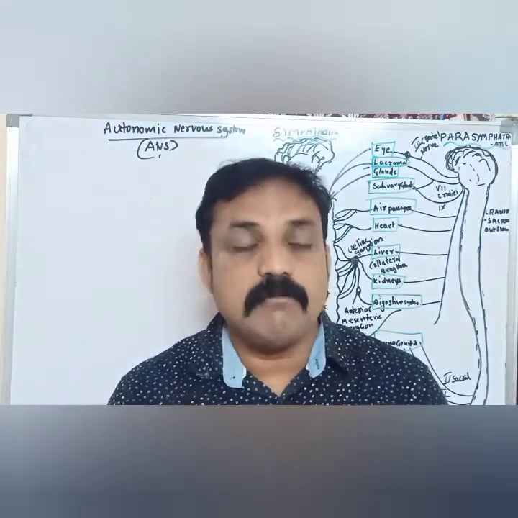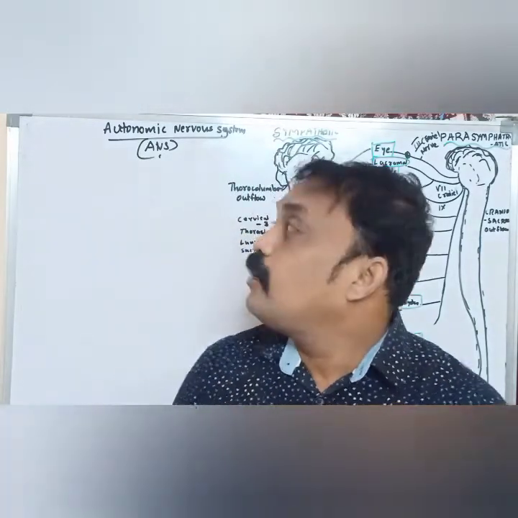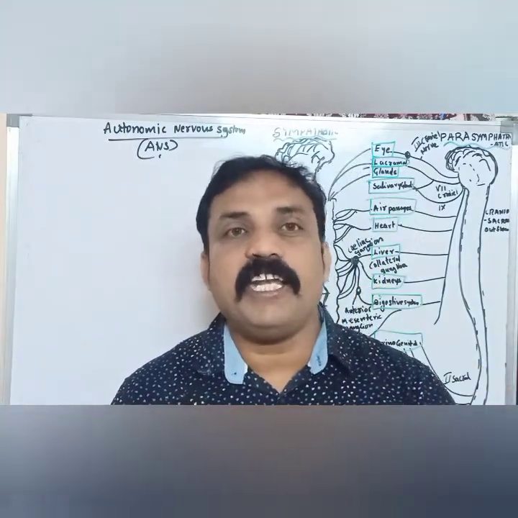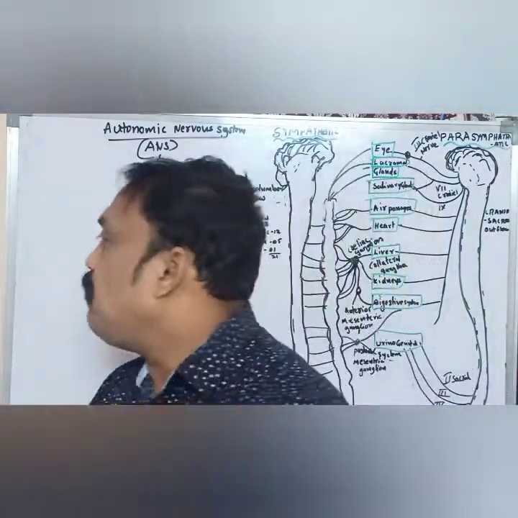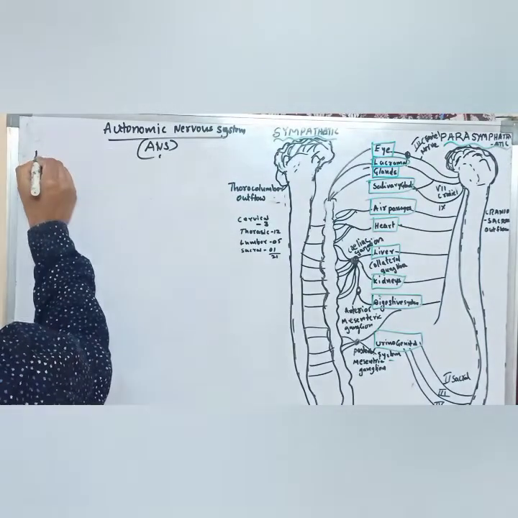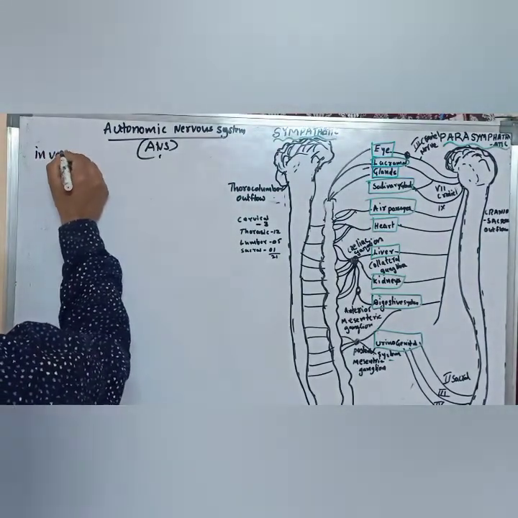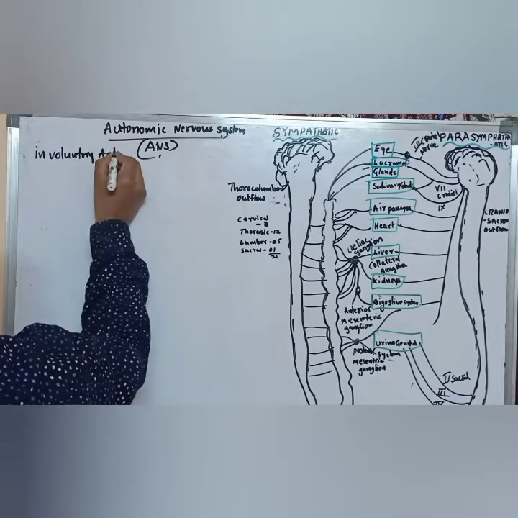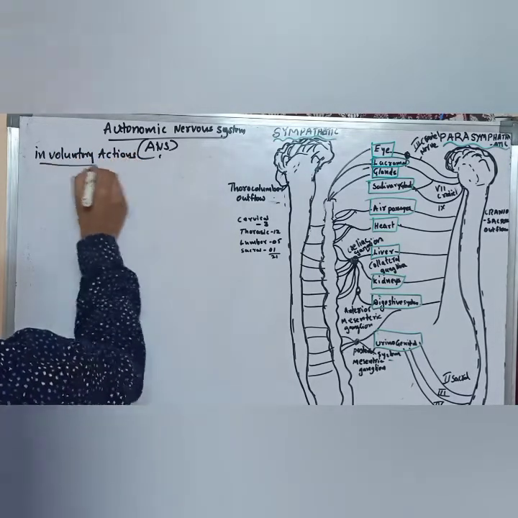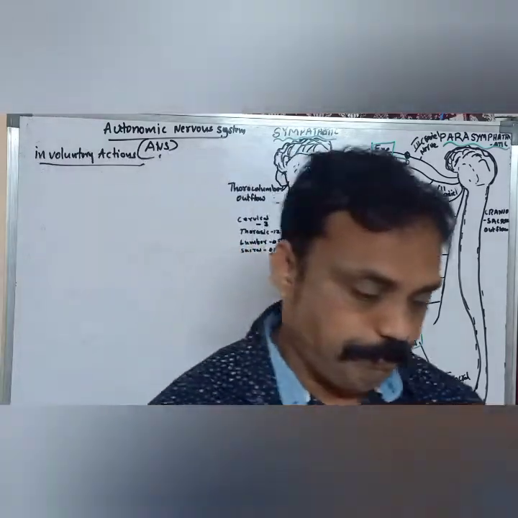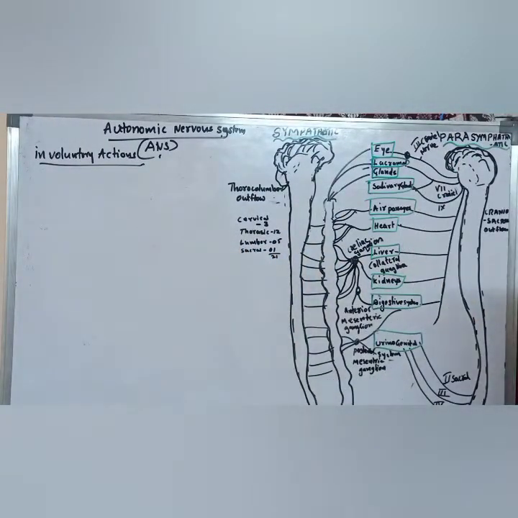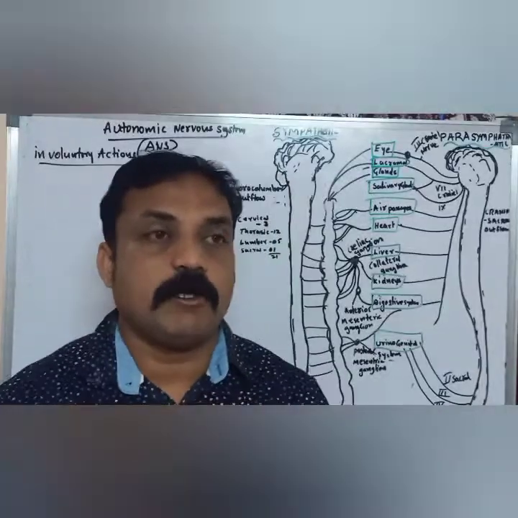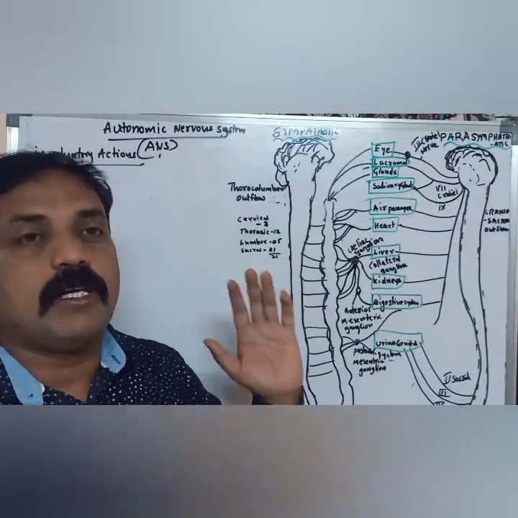That is what we call the work of the autonomic nervous system. Whatever involuntary actions there are, the autonomic nervous system is the cause of these involuntary actions or functions. These are not voluntary, they are involuntary actions. The cause of involuntary actions is nothing but the autonomic nervous system.